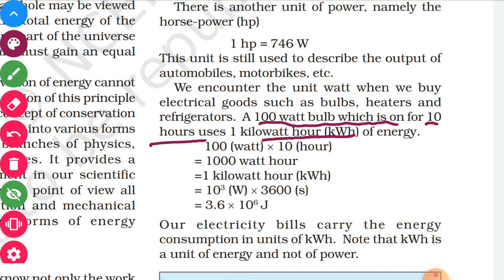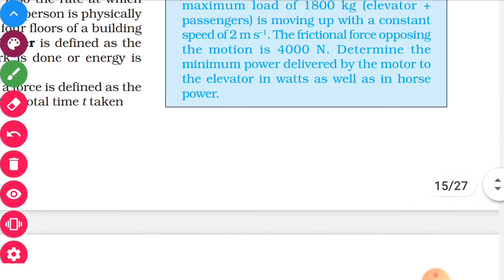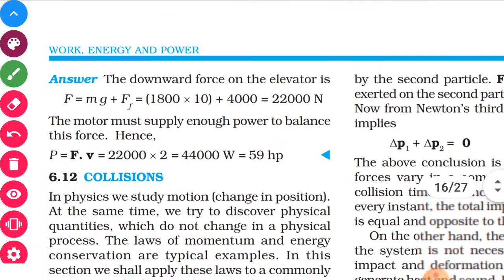Kilo means 1000 watt, and converting an hour to seconds gives 3600, so 3.6 into 10 to the power 6 joule is the energy associated with 1 kilowatt hour. These are very simple examples.